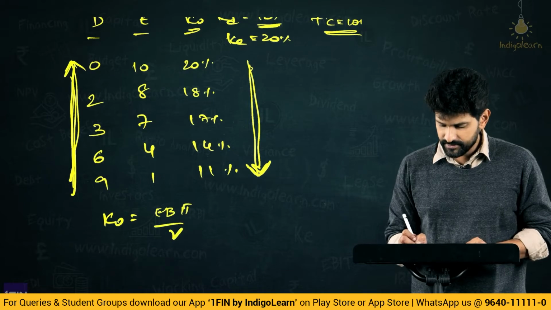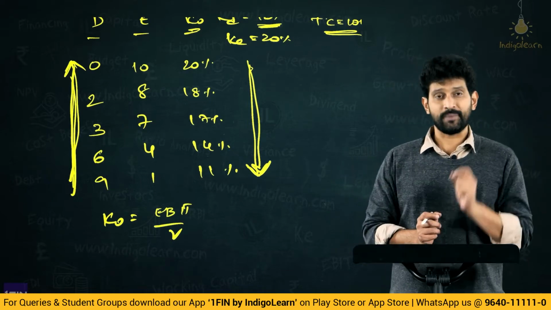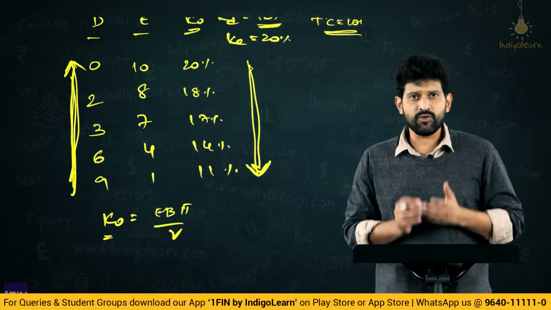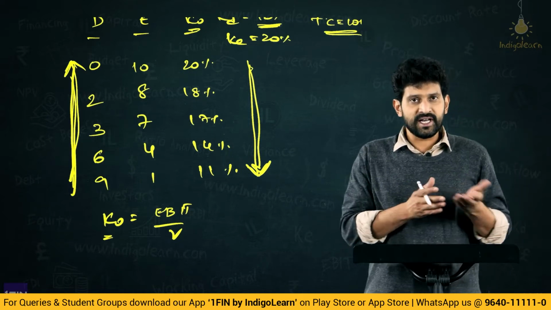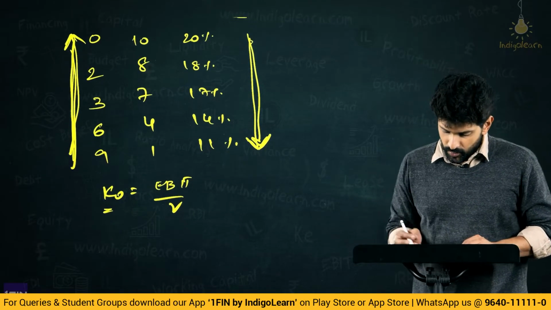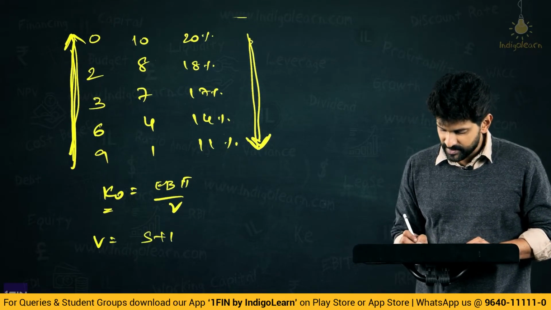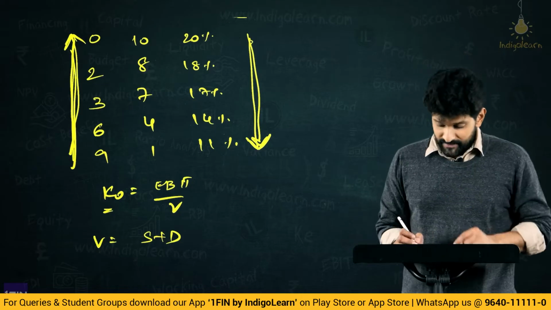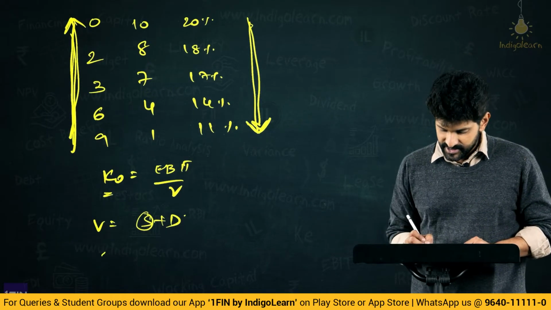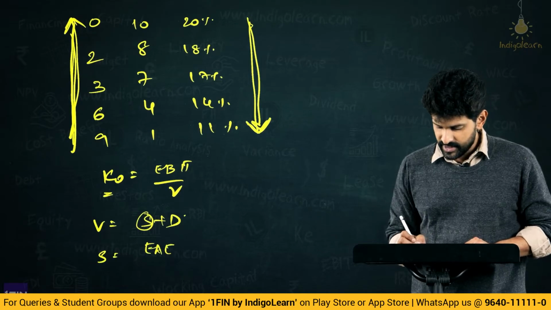EBIT by V. Yes. From examination point of view, practically what happens? We are supposed to compute KO. The question will be asking us to compute what is KO, because you say it is changing as per net income approach. What will be the KO? So KO is EBIT by V. Now what is V? S plus D. Now we will also be given D, but we won't be given S. Then how do we find out S? The formula we know, EAESH by KE.